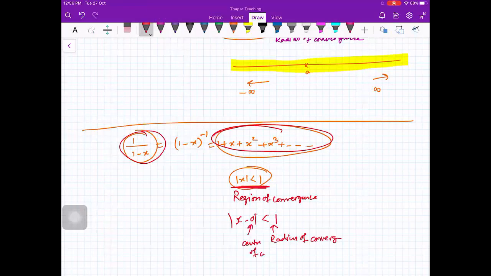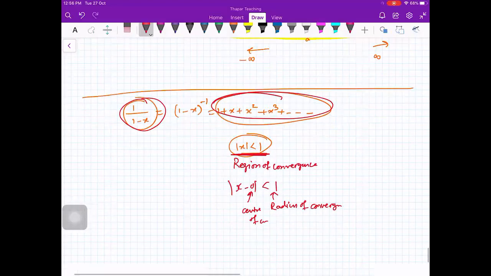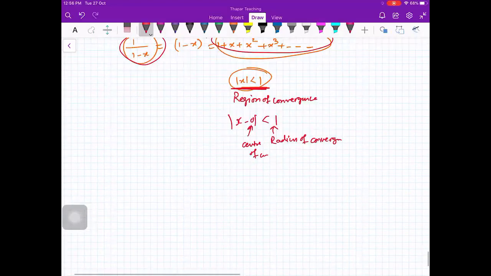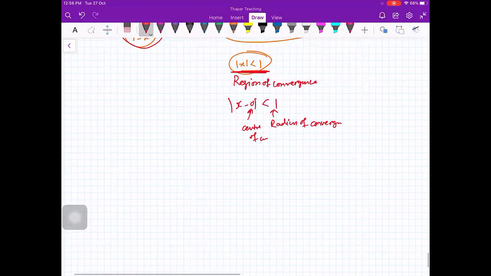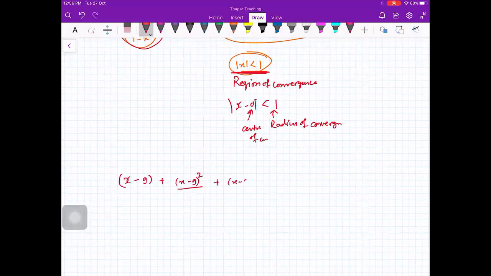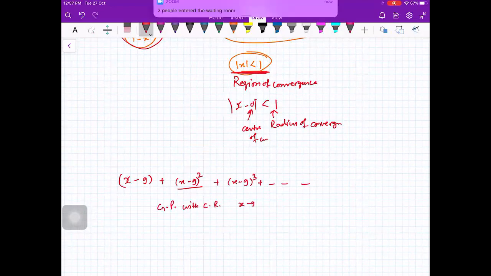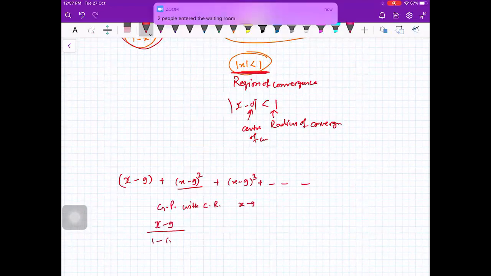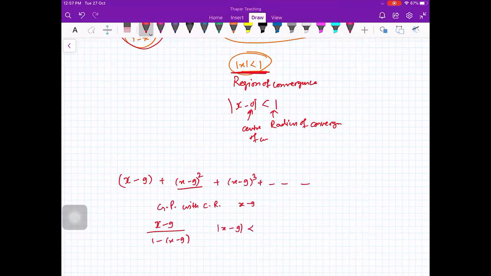Is that okay? So let me give you something like this series: x minus 9 plus (x minus 9) square and so on. So this is a GP with common ratio x minus 9. So you will write the sum as (x minus 9) upon 1 minus r, only when mod of x minus 9 is less than 1. Just let me complete this.